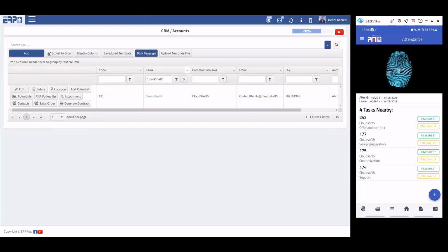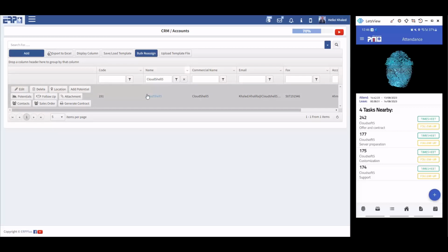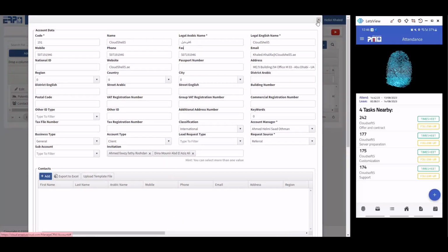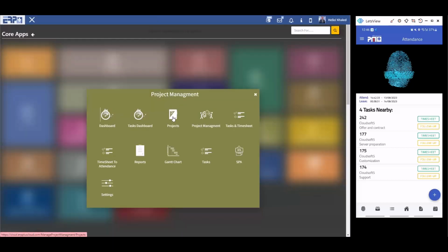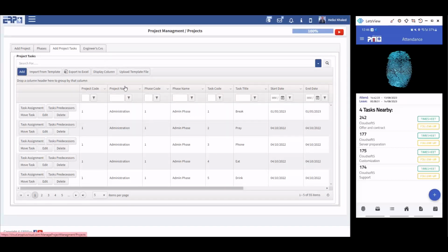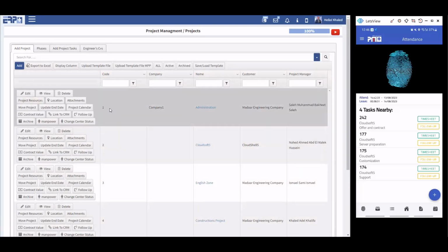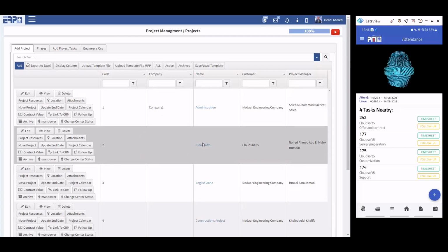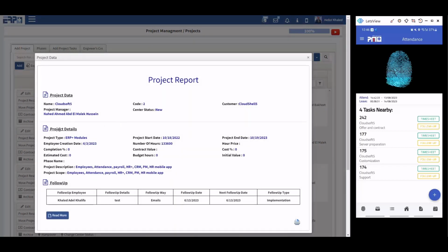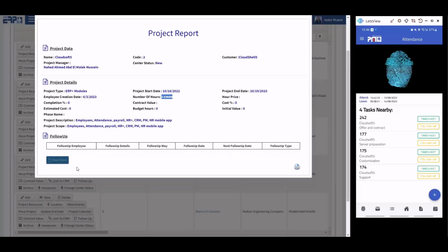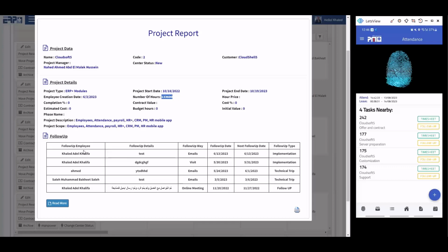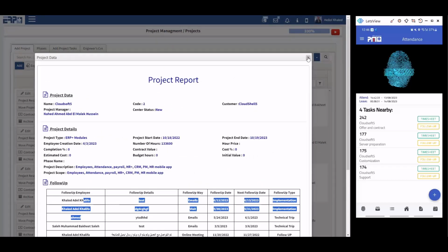Initially you have a set of customers, so we have to build the customer list and add it to our ERP. After that, we add the projects, declaring the project itself. Here is a set of projects, and you can have a set of functions on each project. And this is a project. The project has setup data with the initial data of the project, and we have the contract value, the number of hours allowed for each project, the scope of the work, and follow-up for each project. If you need to read more regarding the project, you can read more in the follow-up for the same project.